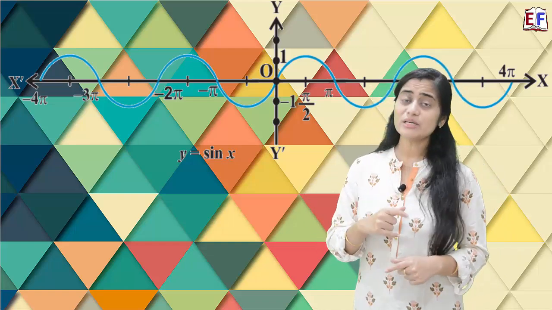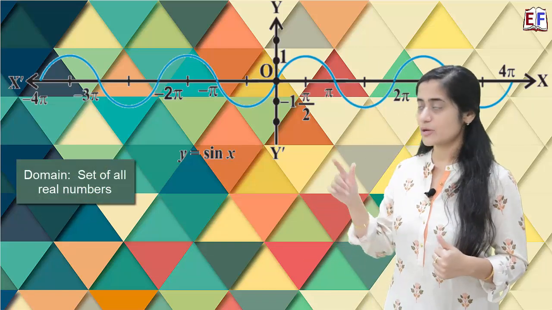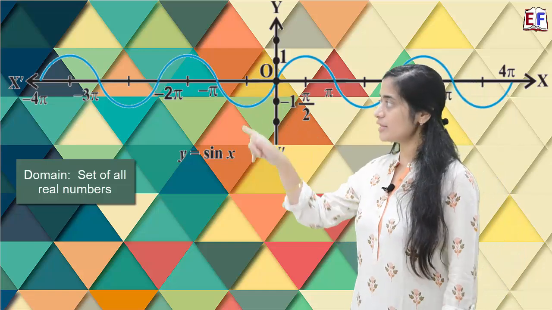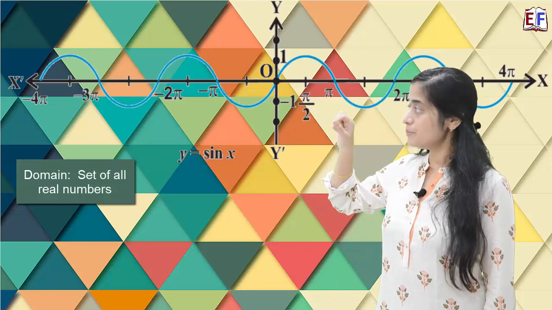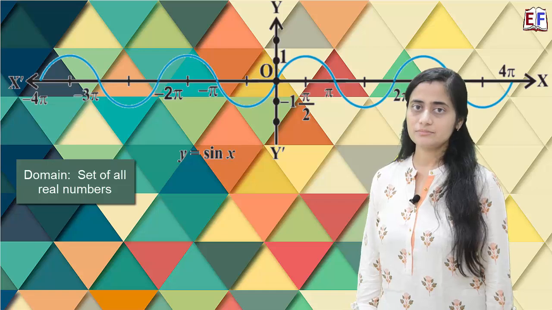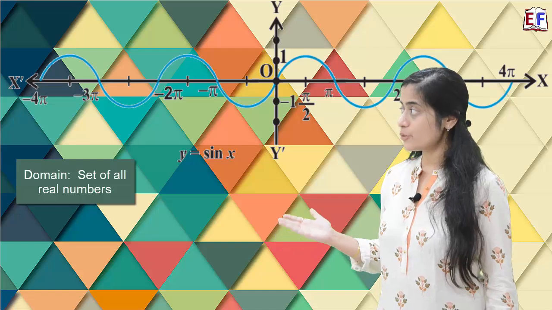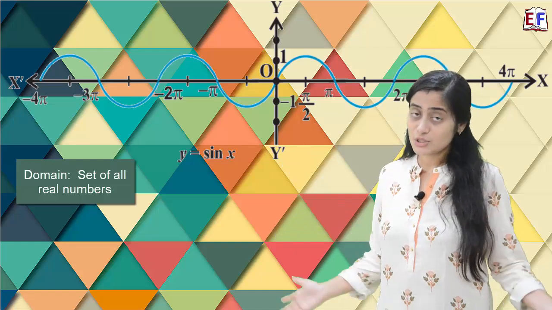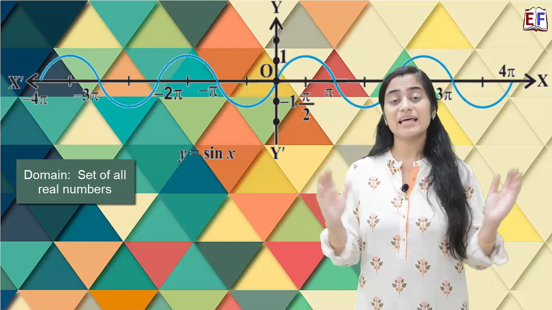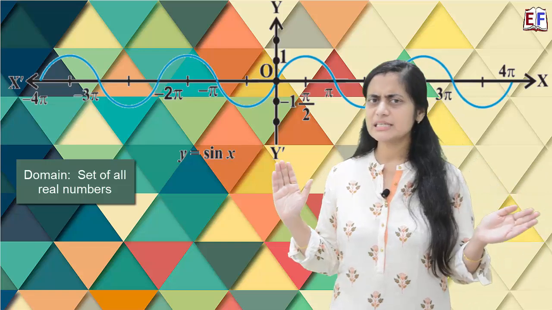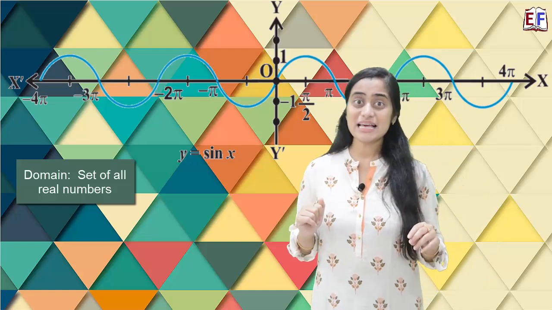If you talk about the range, that's the output values. You see that it cannot take any output value, because when you look at this graph, the output value is shown on the y-axis, right? So y-axis values are limited between -1 to +1. So you do not have a value of y beyond +1. You do not have a value of y below -1. So that means the range is -1 to +1, where -1 and +1 are included. So will this be an open interval or a closed interval? Fast! We have discussed this in one of our previous lessons.